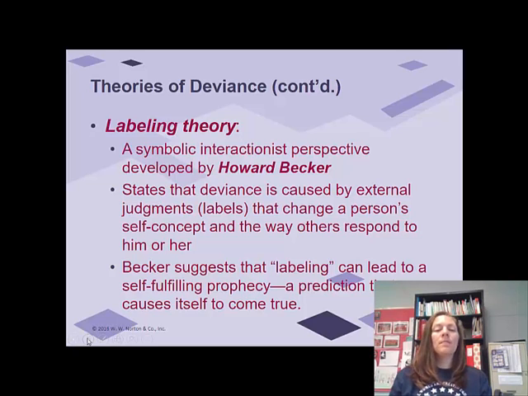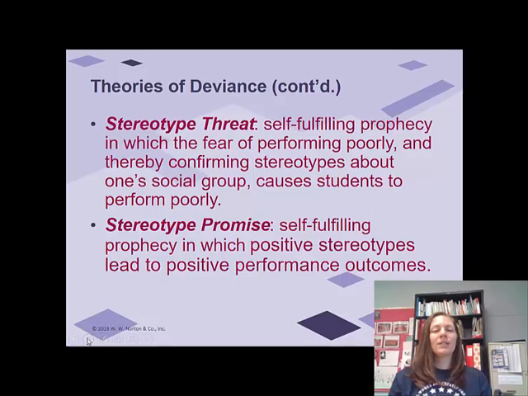And then the way that we respond. Sociologist Howard Becker suggests that labeling can lead to a self-fulfilling prophecy that causes something to become true. Right? So this explained further, we've got the stereotype threat. Right? The fear of performing poorly and thereby confirming stereotypes about one's social group, causing students to perform poorly. All right, so maybe it's the idea that women are not good at math. All right, we've got this threat, right, and so then it becomes an actual reality.